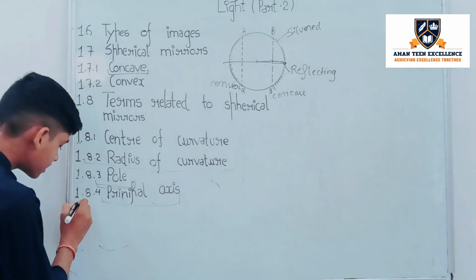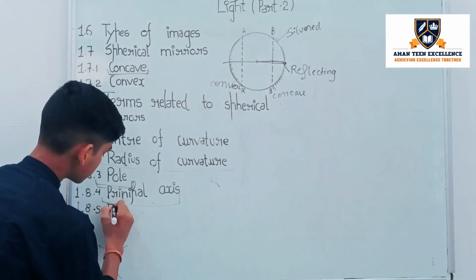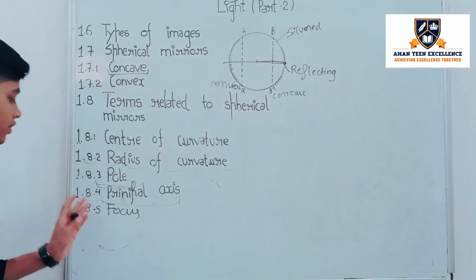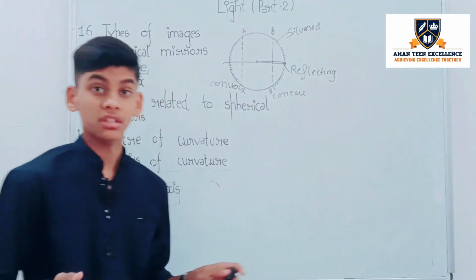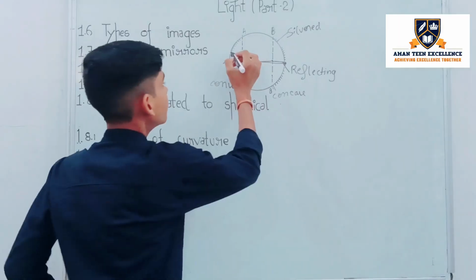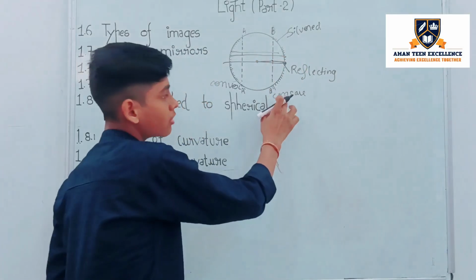Then there is one more, that is called focus. What is focus? As you can see from the word focus, it means concentrated. We are talking about the concave mirror.